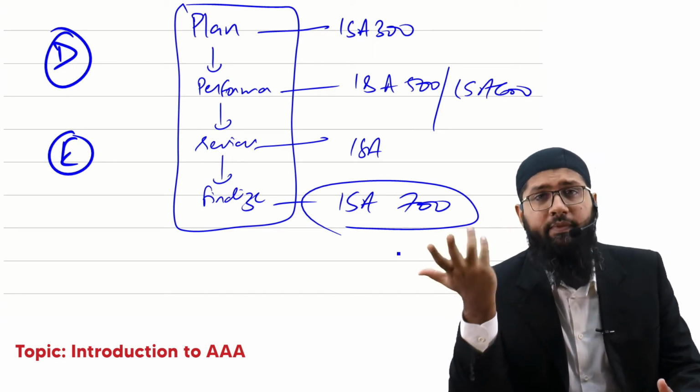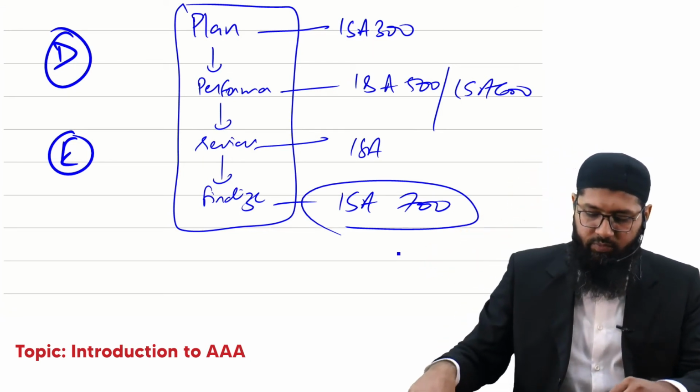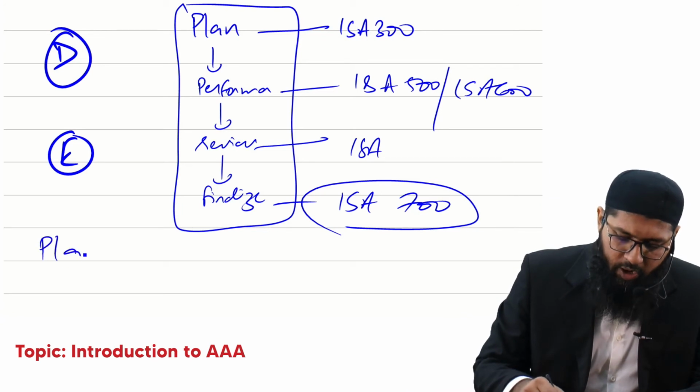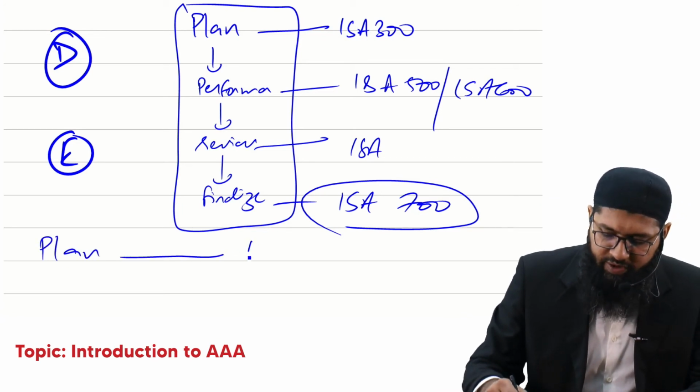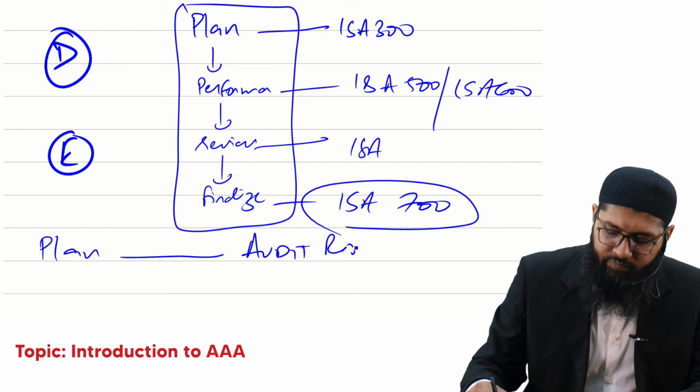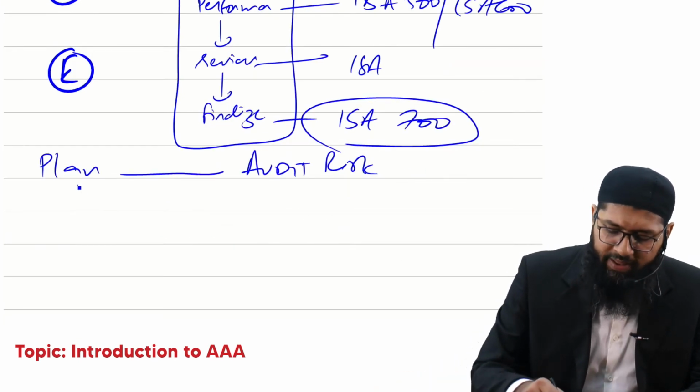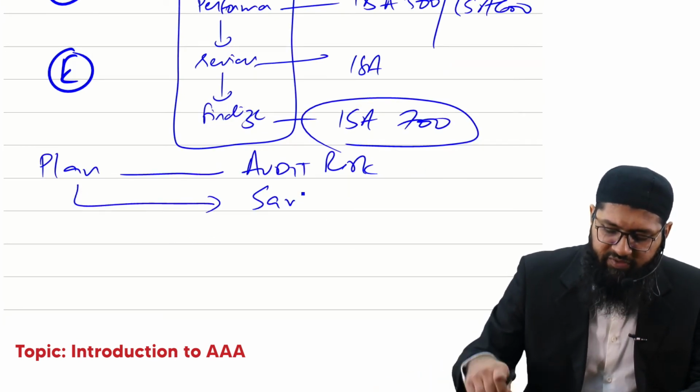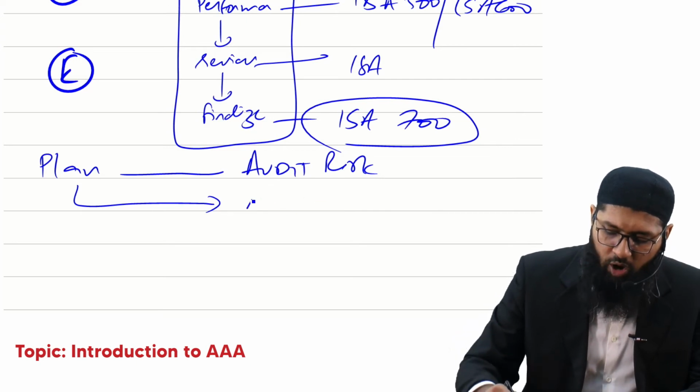So what is examinable in this area? You would learn about everything. You would learn about the planning stage where the audit risk is identified. You would learn about the planning stage where the audit plan is finalized.